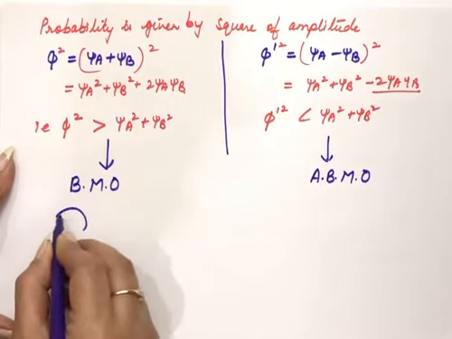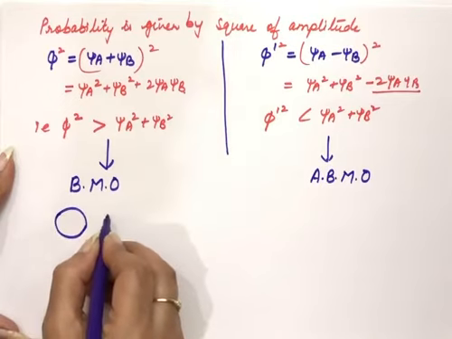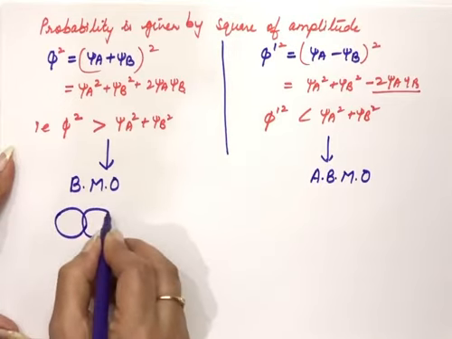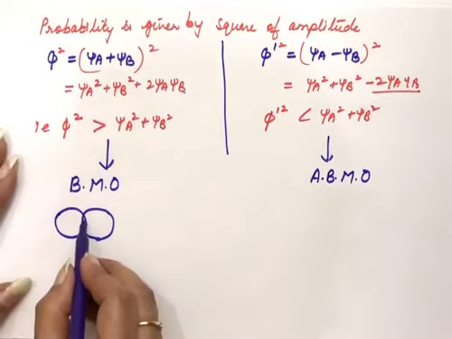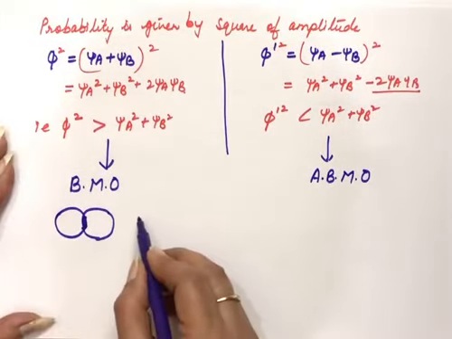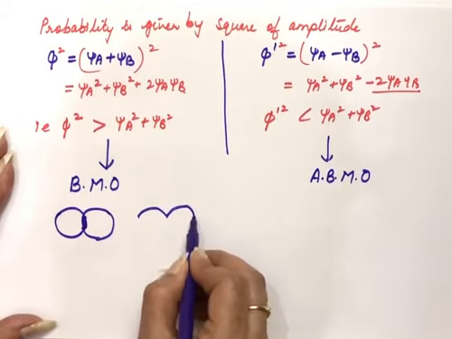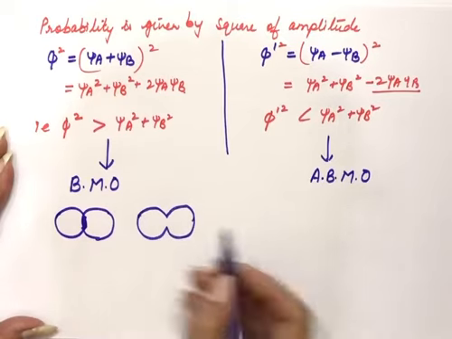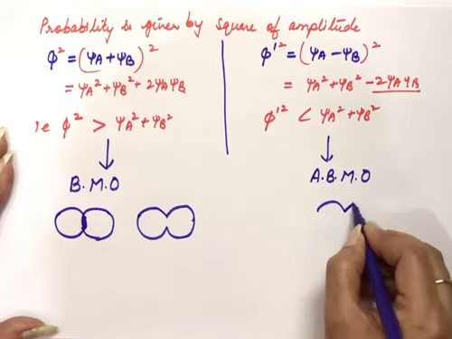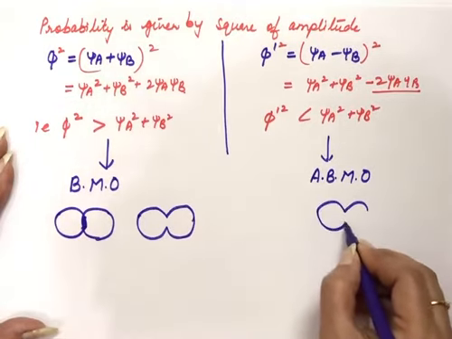For example, this is one atomic orbital, this is another atomic orbital. When they overlap, a molecular orbital will form when this overlapping part will dissolve. So actually, molecular orbitals formed are like this. The middle wall here will dissolve. This is a difference between the valence bond theory and the molecular orbital theory.